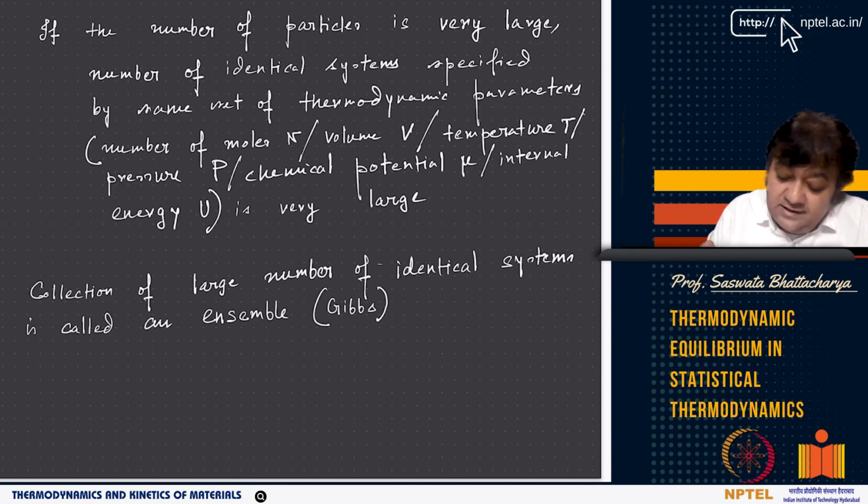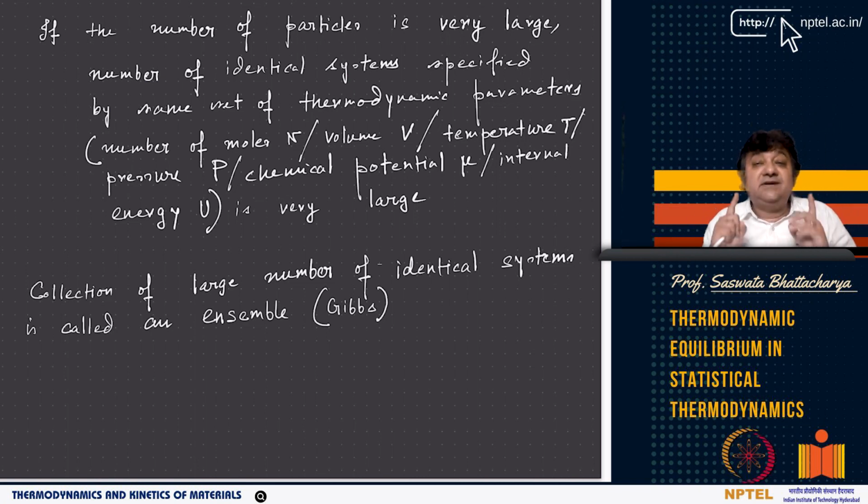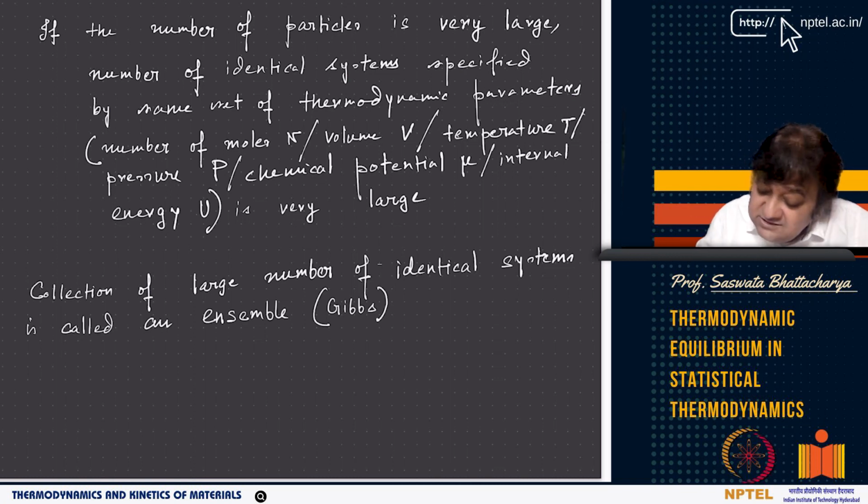Identical here means identical in terms of the macroscopic thermodynamic properties. This collection of a large number of identical systems is called an ensemble, right? It is basically given by Gibbs.